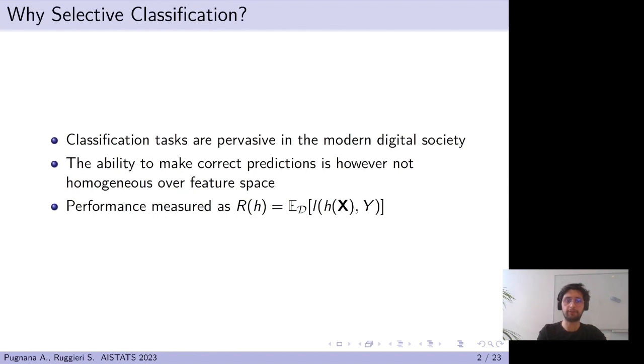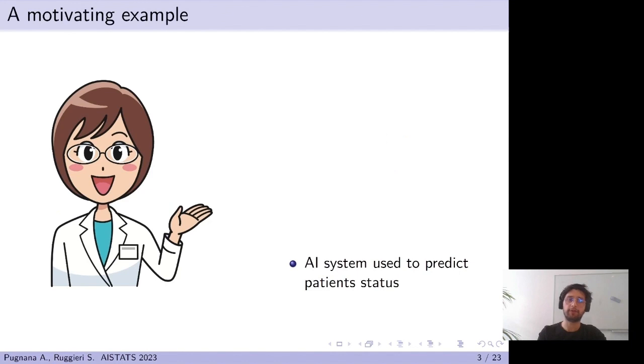We generally focus on minimizing a risk function R of h, which is the expected value of individual losses over the whole feature space. Therefore, having a low risk on average is what is considered a good performance, despite some cases having been wrongly classified. Overfocusing on average risk can be problematic, especially in socially sensitive contexts, such as credit scoring or healthcare.